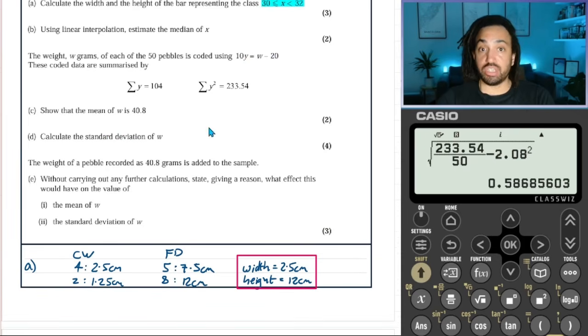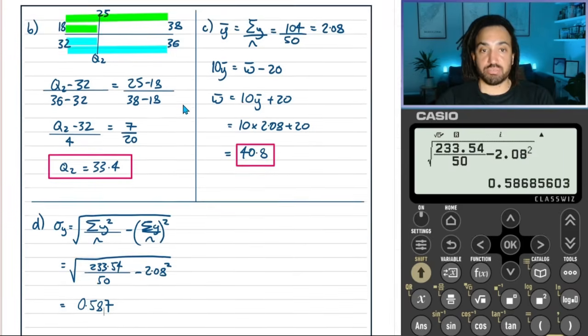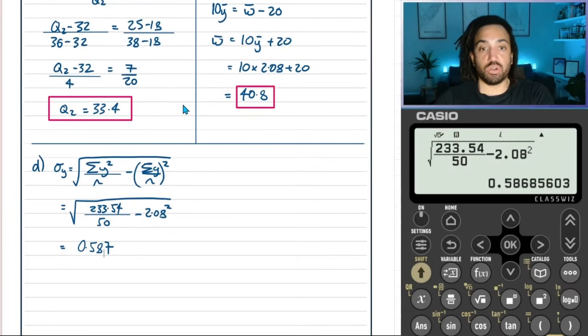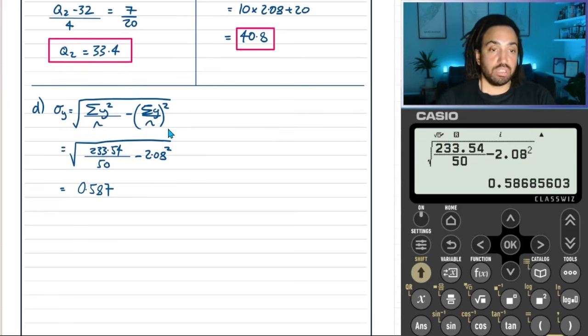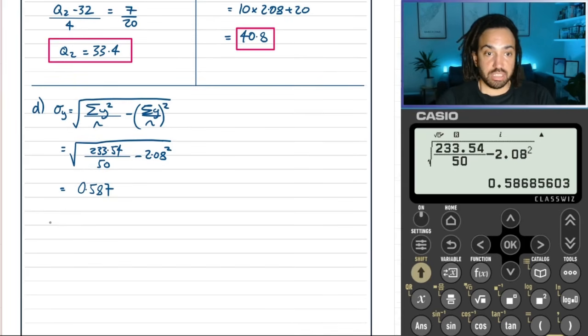Now what to know is that if you are converting a code and you are converting the standard deviation, addition and subtraction do not matter because they do not change the spread of the data. If you move every data point along 5, let's say, then that's not going to spread the data out at all. But multiplication obviously does.